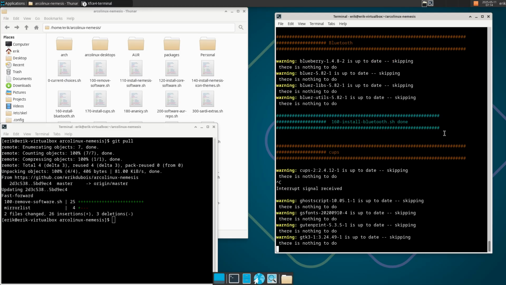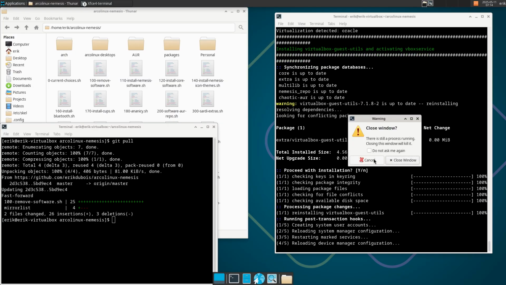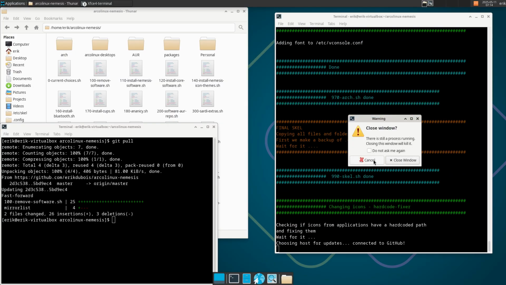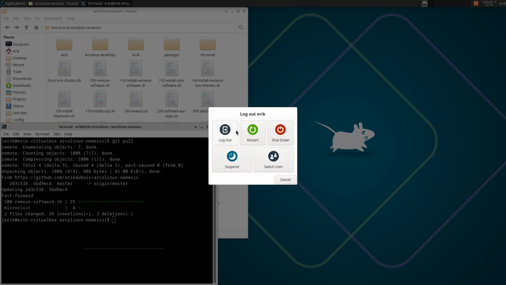So the things that he removed are now, let's wait a little bit. Almost done. It's super fast. Once everything is installed, it is super fast. Voila. Log out, restart.